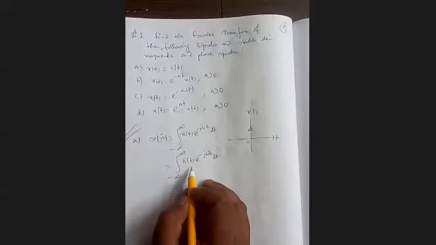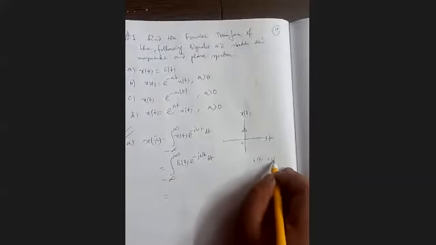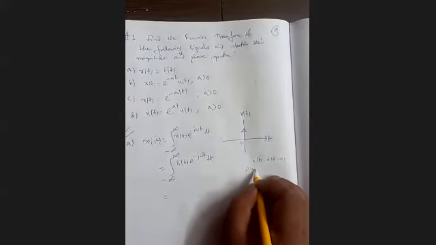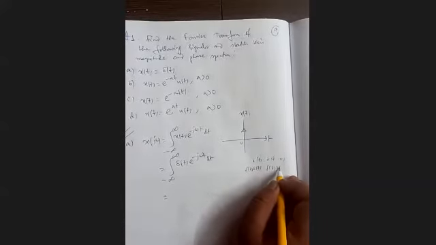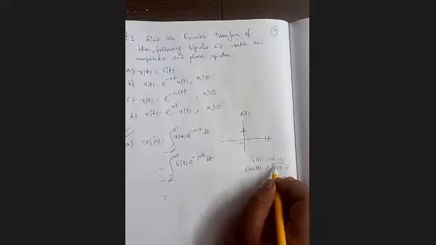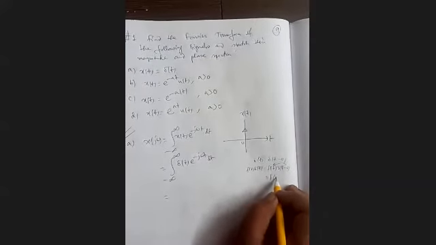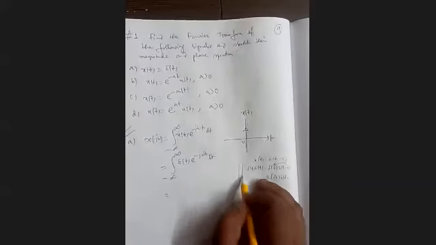Delta t means what? t minus 0. So delta t means delta of t minus 0. When we write any function f(t) delta t equal to f(t) delta of t minus 0, then that 0 will take its position. So it is f(0) delta t. So already you know it's the shifting property.